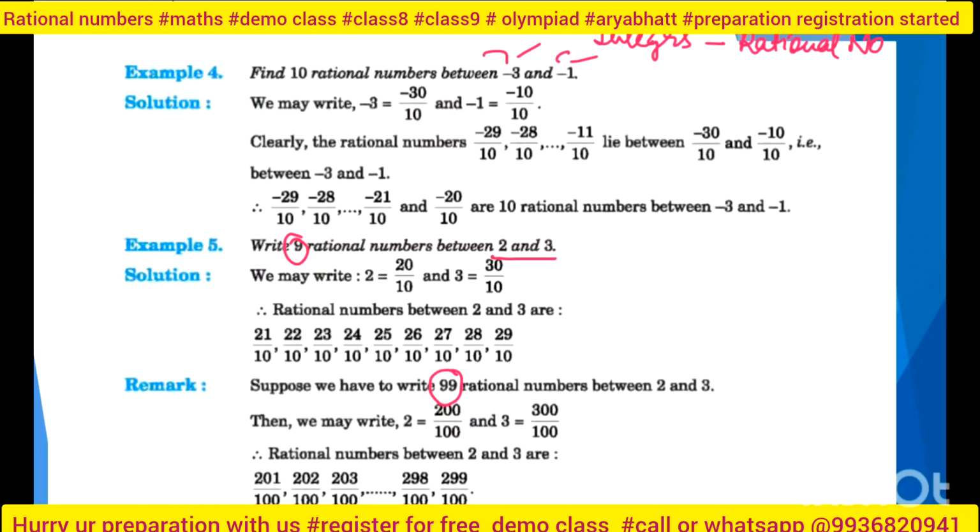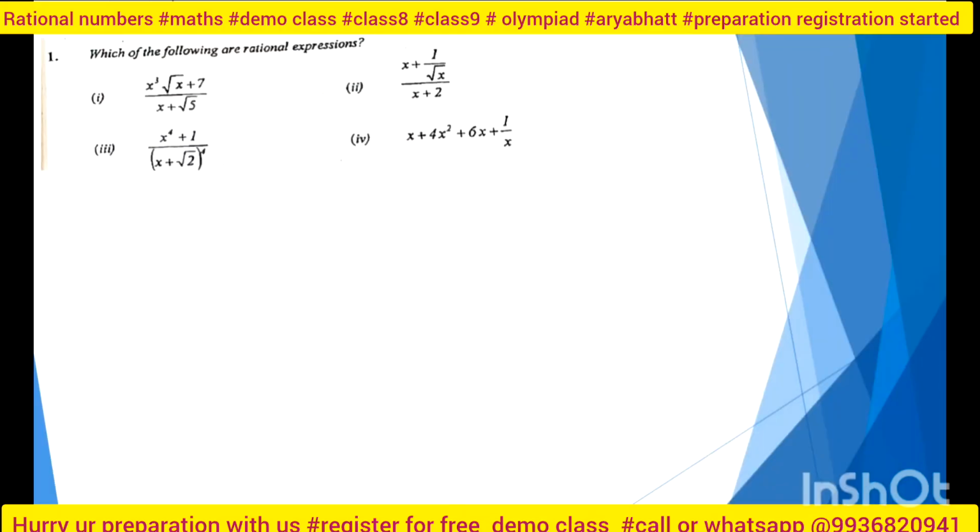Okay, now we will come to a little bit harder question. These were the initial introduction type of rational numbers, but since you are preparing for Olympiad, we will do these kinds of questions. Now, the first question is about the rational expression. Which one among 1 2 3 4 is your rational number? Can you tell me which one is your rational number?